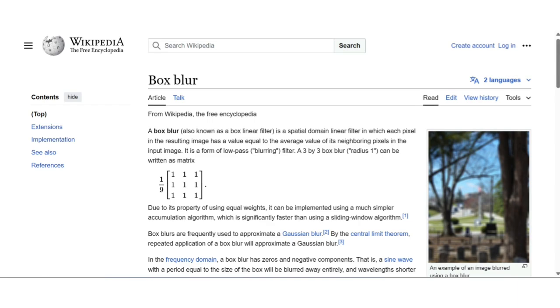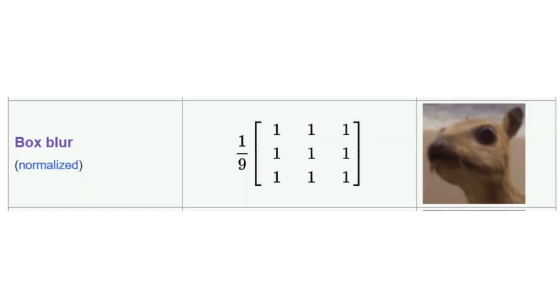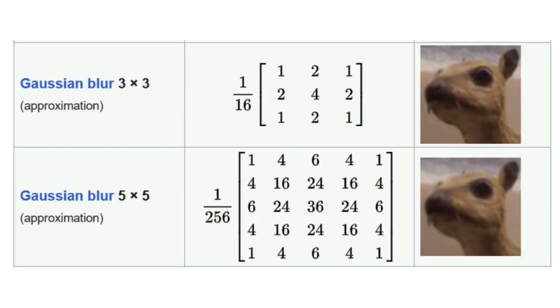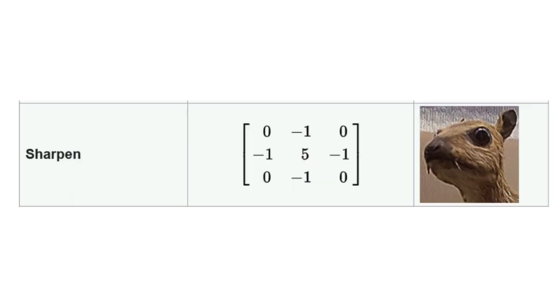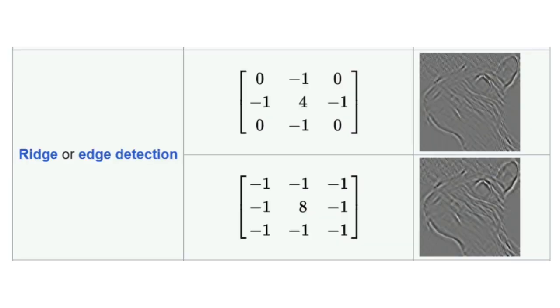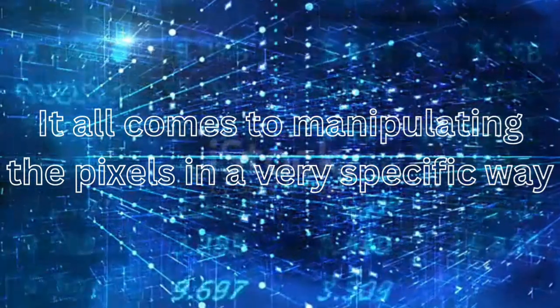And from Wikipedia, we can get more examples. 1. There is box blur. This is the output. 2. The Gaussian blur 3 by 3 and the Gaussian blur 5 by 5 also blur the image. 3. There is a sharpen kernel. 4. Edge detection kernel for sharp changes in the image. In image processing and manipulation, whether it be blurring an image, detecting edges, or sharpening an image, it all comes down to manipulating the pixels in a very specific way.